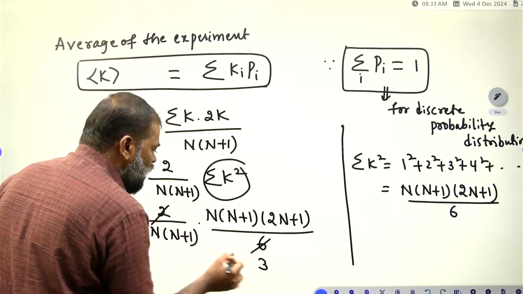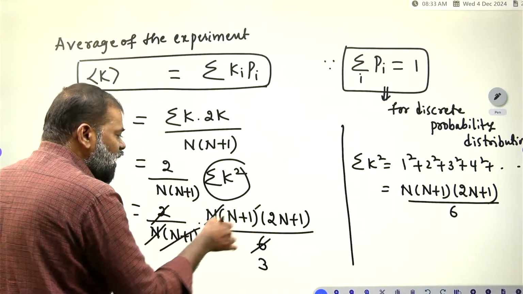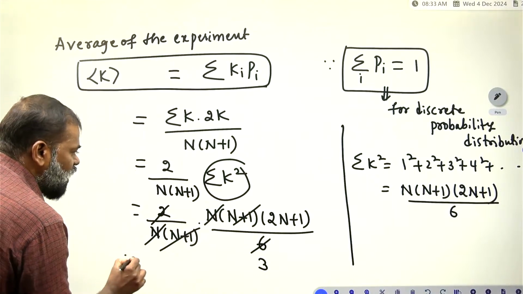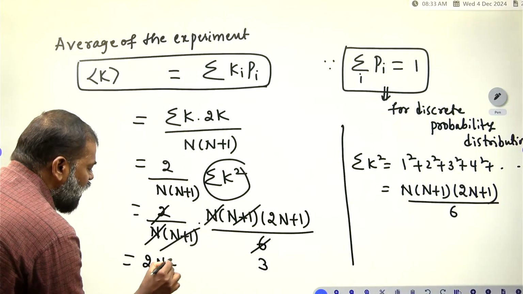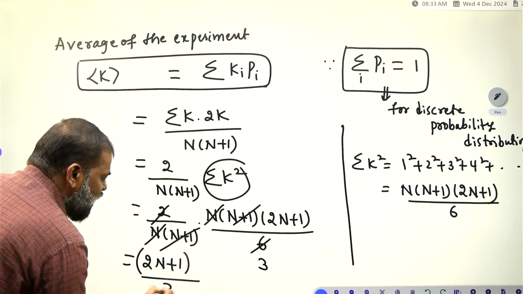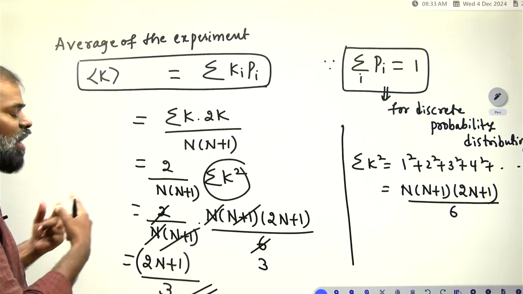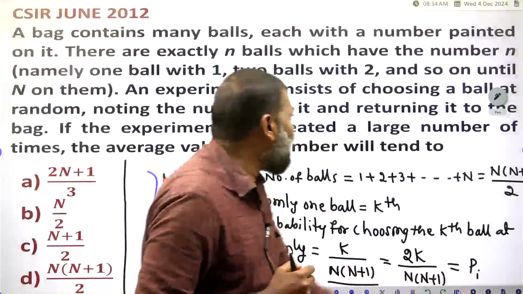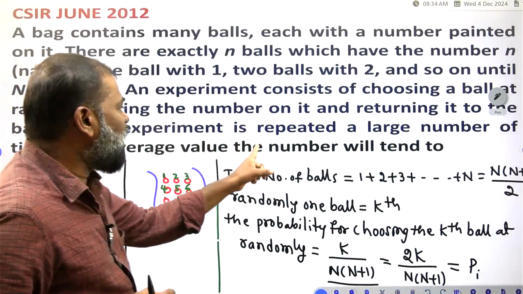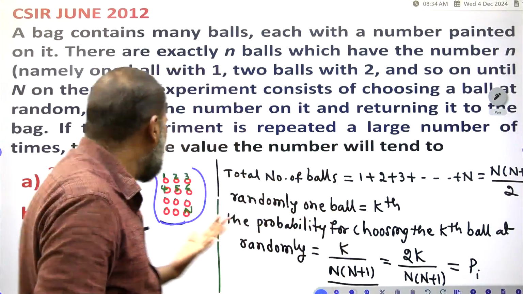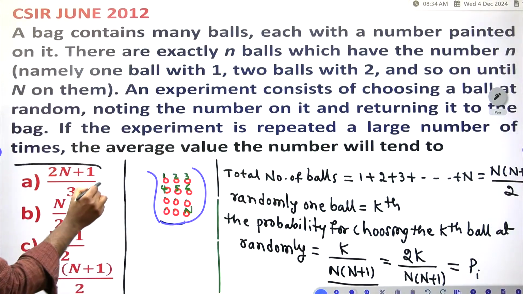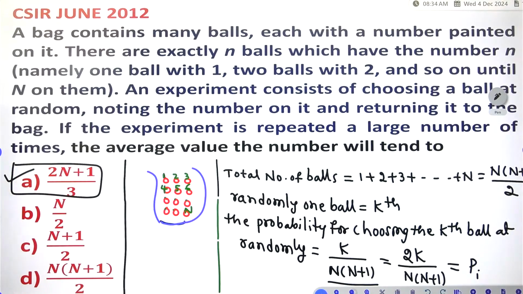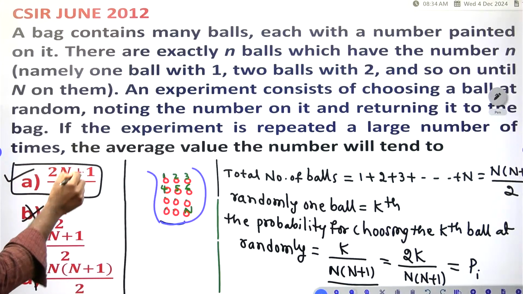2 and 6 cancel to 3, n gets cancelled, n plus 1 also gets cancelled. Therefore, what is your answer? 2n plus 1 divided by 3 is your answer. This is the average value the number will tend to. So n by 2 is not correct, n plus 1 by 2 is not correct, n into n plus 1 by 2 is not correct. Which one is correct?